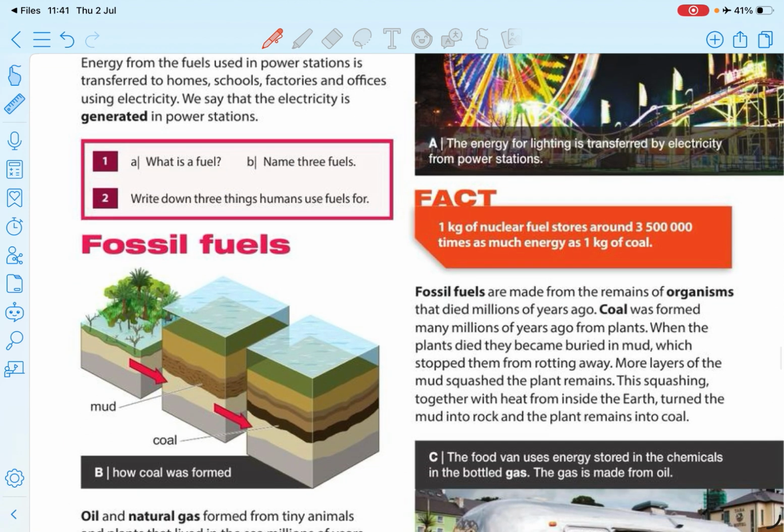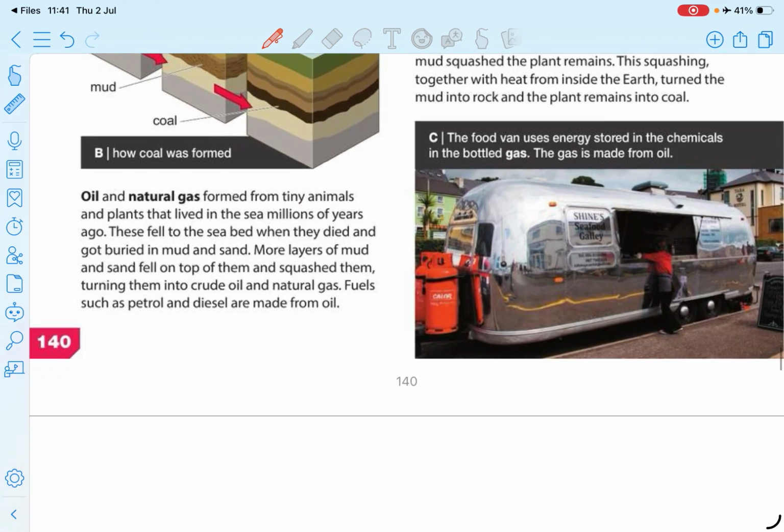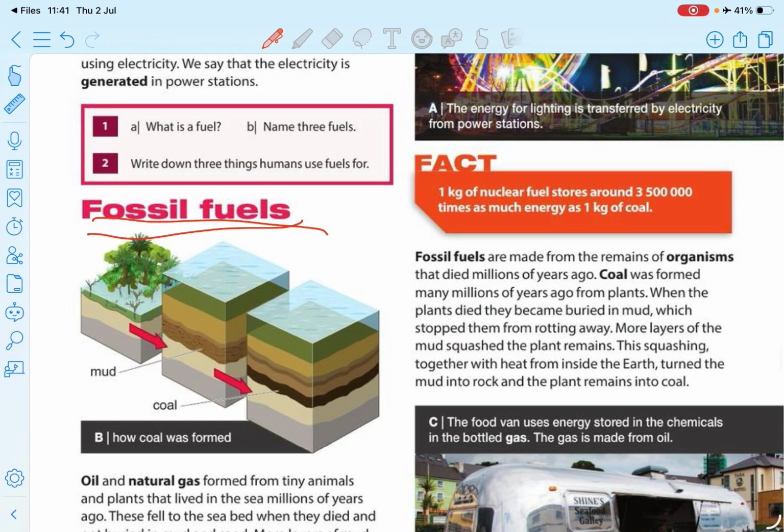And you have fossil fuels. What are the fossil fuels? Fossil fuels are natural gas, oils, meaning petrol, diesel, kerosene, those things, and coal. The basic thing that you need to know is that fossil fuels are made from remains of organisms that died millions of years ago. So that means you cannot create this again and again. So fossil fuel is a non-renewable fuel. Can you remember renewable fuels and non-renewable fuels?